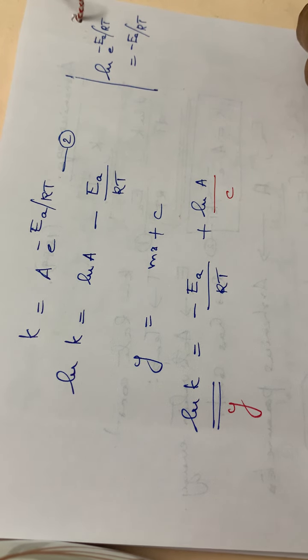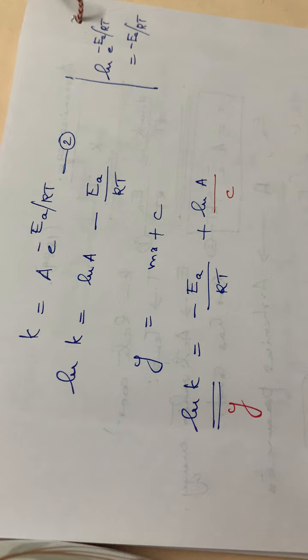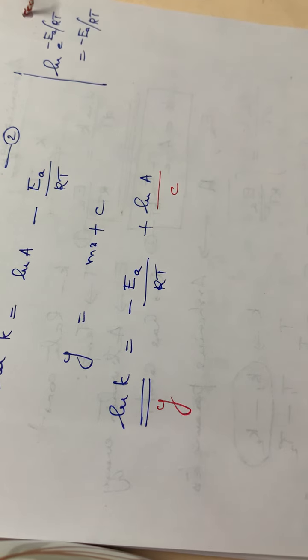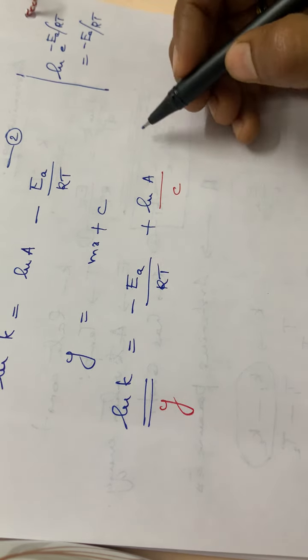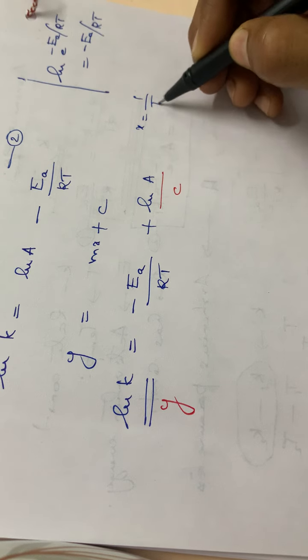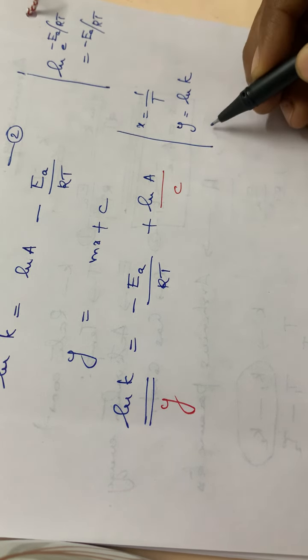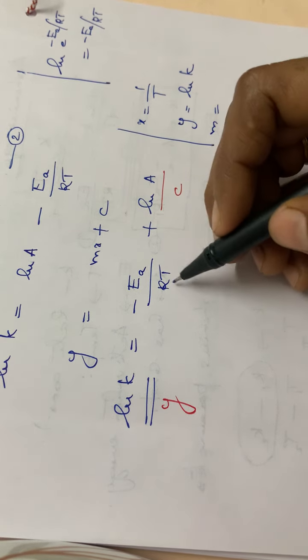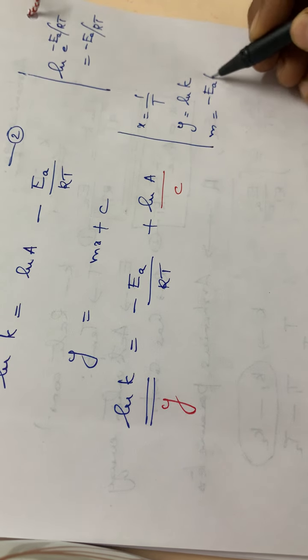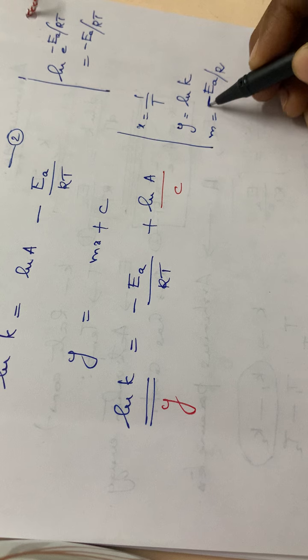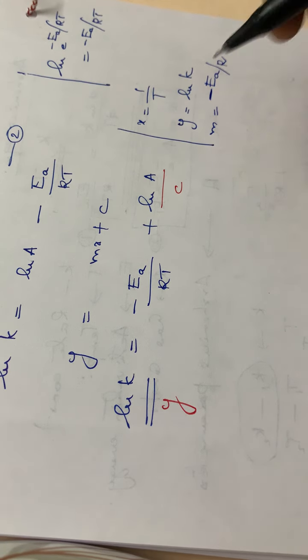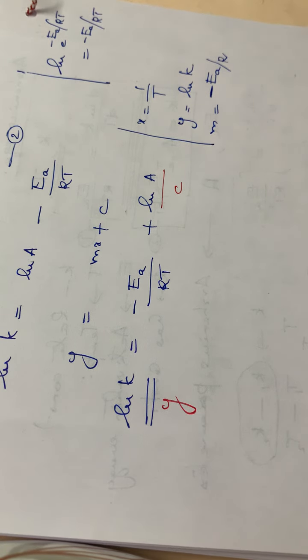Y is equal to mx plus c. Okay, and so here x is equal to 1 by T, then y is equal to ln K, and the slope of the equation will be equal to minus EA divided by R. See, it is a negative slope, isn't it? So the slope will be like this.